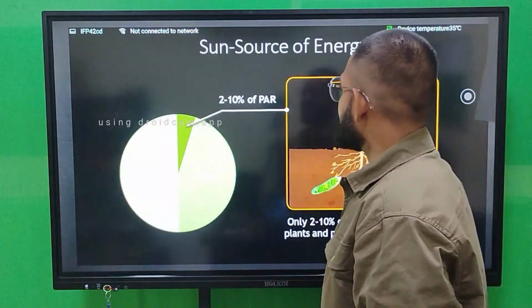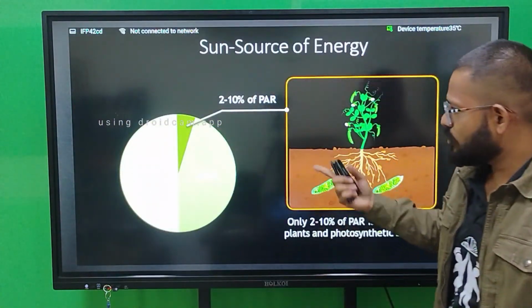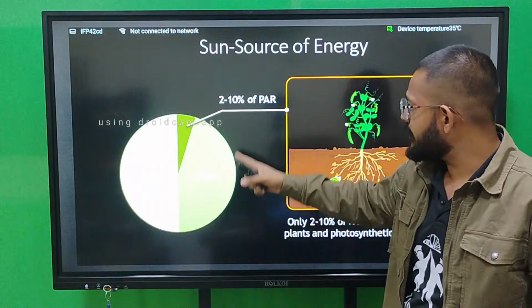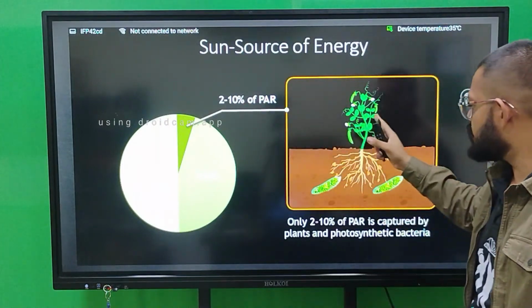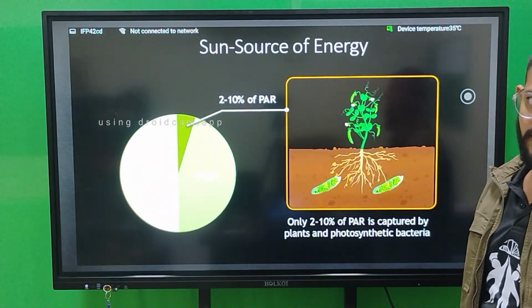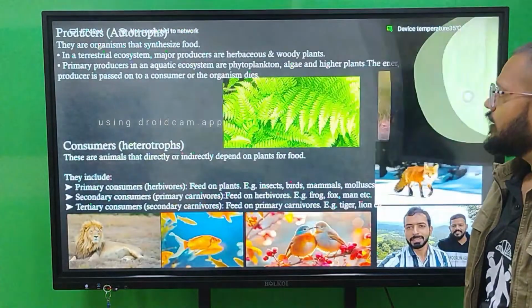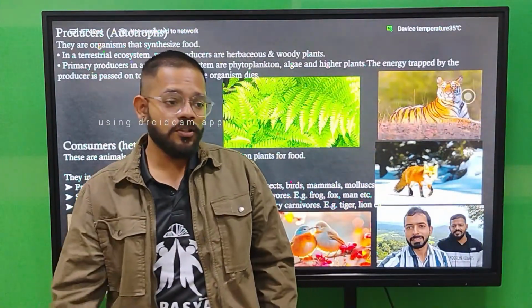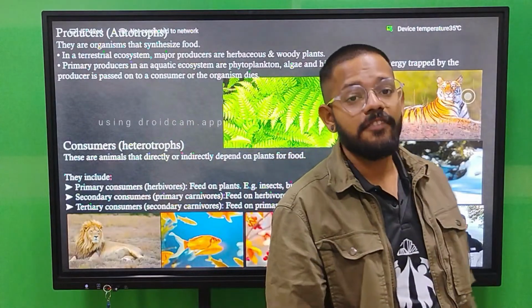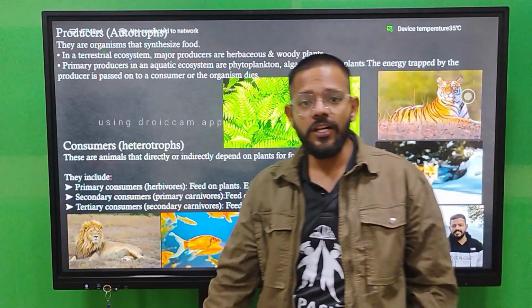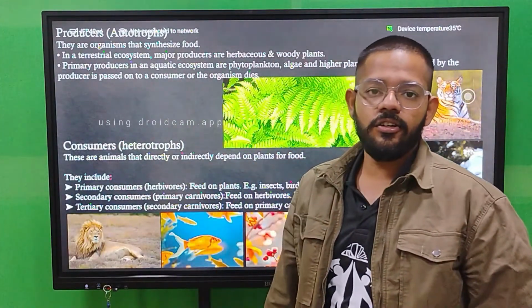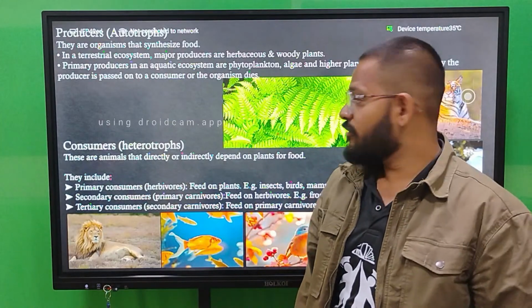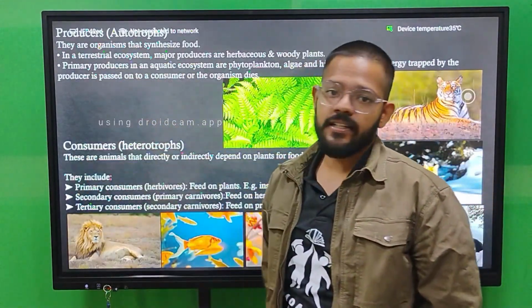Okay, next we have the sun as the source of energy. As you know, out of that 50%, 2 to 10% of PAR is utilized by plants to do photosynthesis. Now next is the components of energy flow. What are the modes, the features, the roles of energy flow? So we have two, producer and consumer.